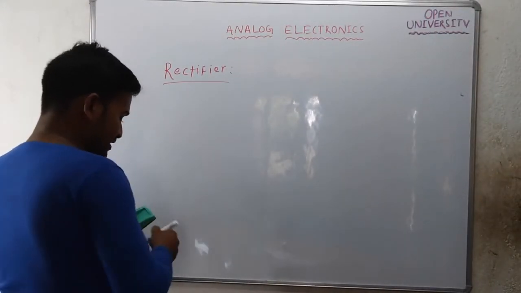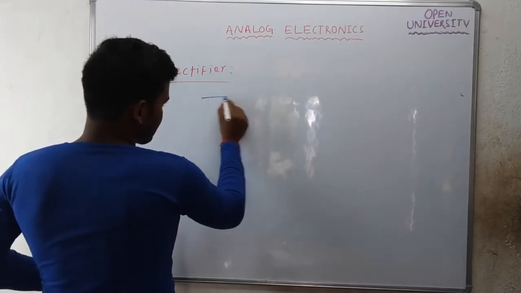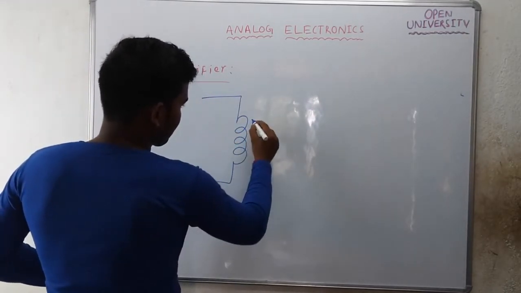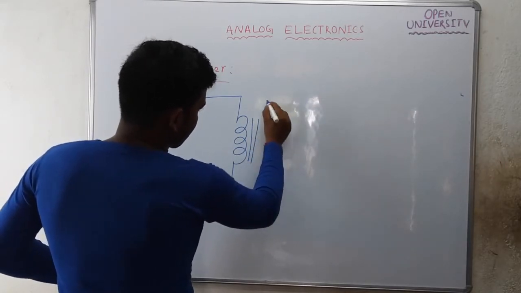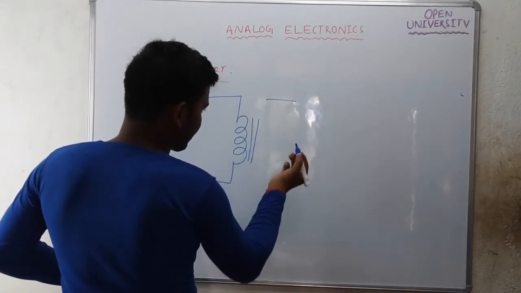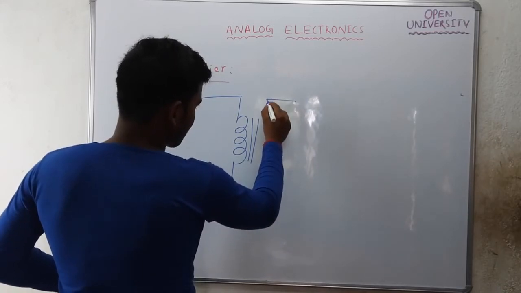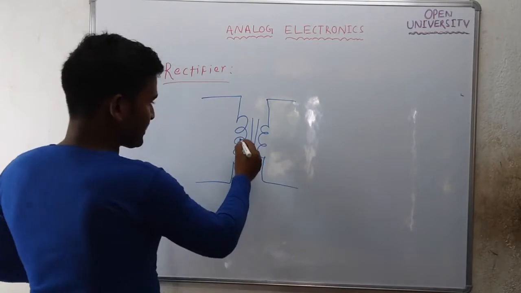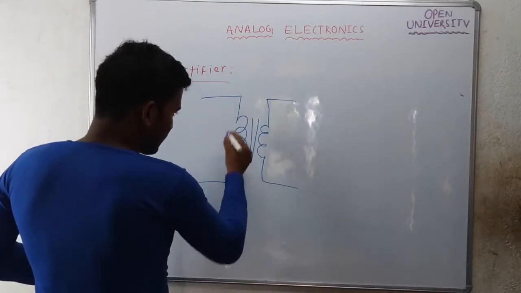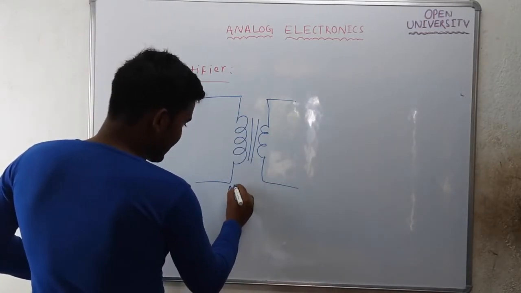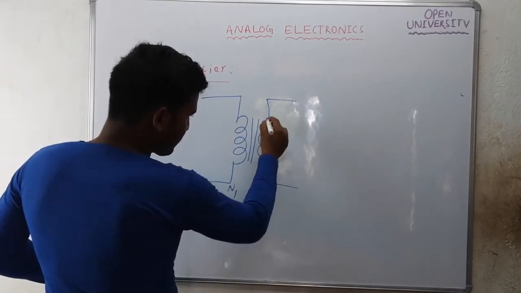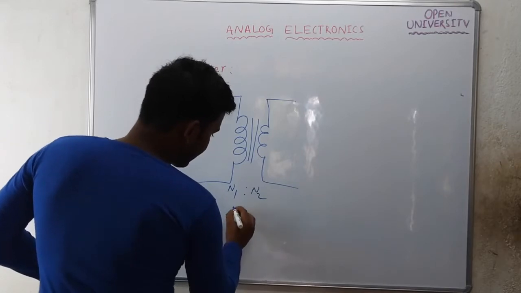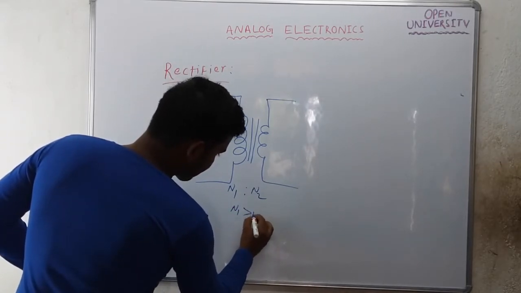In a step down transformer, this is your transformer, this is the primary winding, and this is the secondary winding. In the secondary winding, the number of turns will be less compared to the primary side. Number of turns in the primary side is N1 and in the secondary side is N2, where N1 is greater than N2.